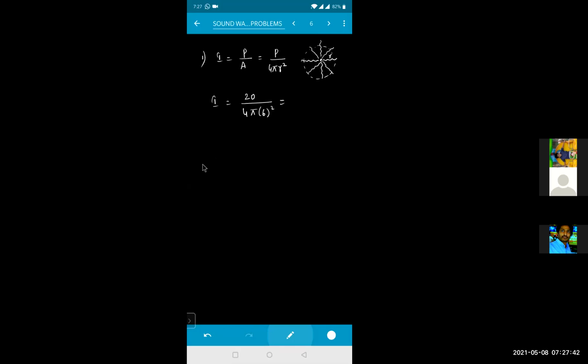You can simplify this and you'll get the intensity. Is it clear? I'm leaving the calculation for you. Please try to do it on your own. Okay, now this is your A. The next one is your B.